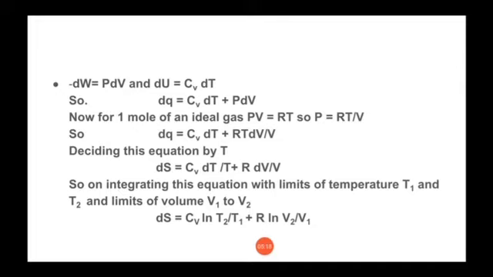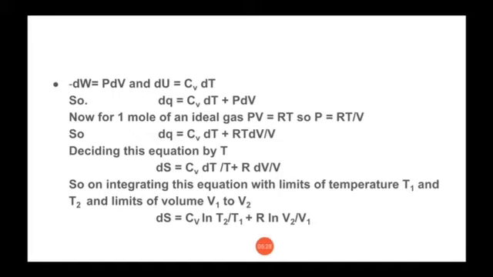And of course, the equation of internal energy, dU is equal to Cv dT, where Cv is heat capacity at constant volume.